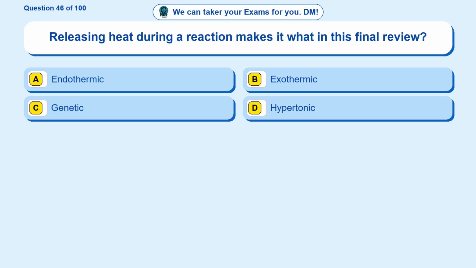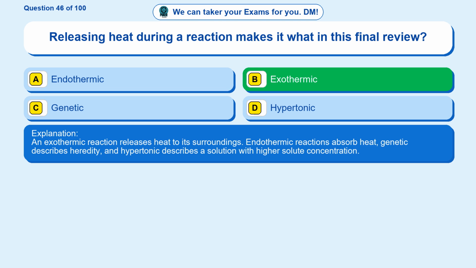Question 46. Releasing heat during a reaction makes it what in this final review? Option A endothermic. Option B exothermic. Option C genetic. Option D hypertonic. The correct answer is option B. Exothermic. An exothermic reaction releases heat to its surroundings. Endothermic reactions absorb heat, genetic describes heredity, and hypertonic describes a solution with higher solute concentration.